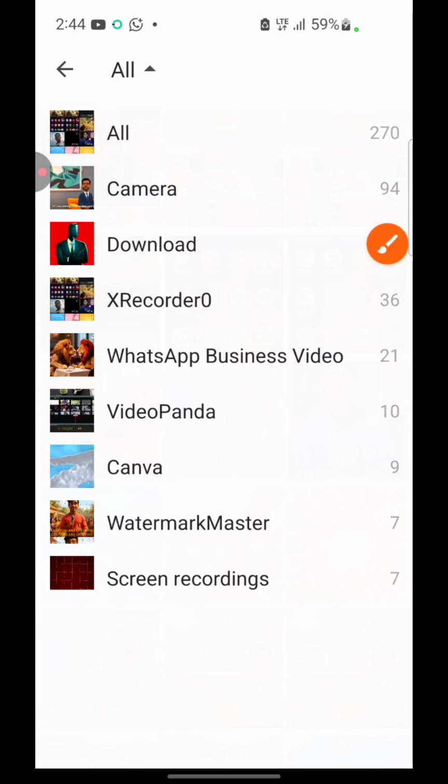Now remember, this is on all, right? So I can decide to click on this stuff, and maybe I'm not seeing the video. I can click on this all, and then you can see all: camera, download, X recorder, WhatsApp business, video panda, Canva, and the rest. So if you have the video maybe on your X recorder, or from your camera, or maybe from anywhere, you can click on that and locate the video you're trying to remove the watermark